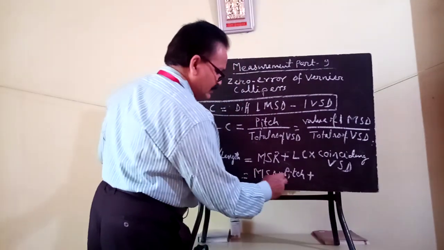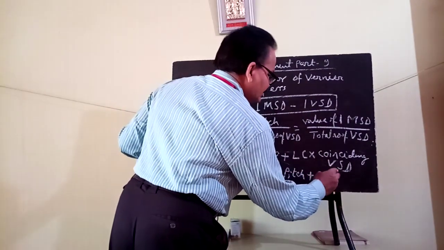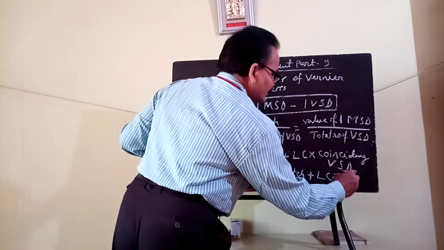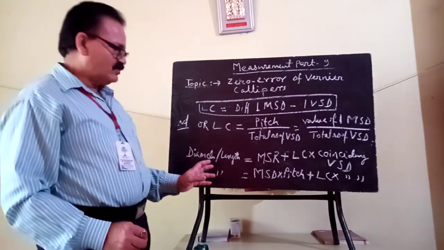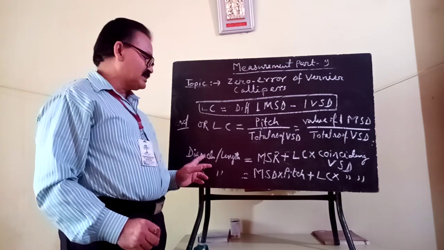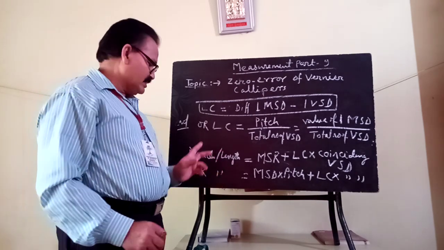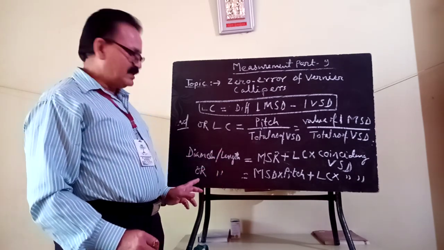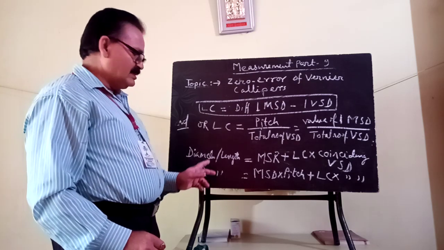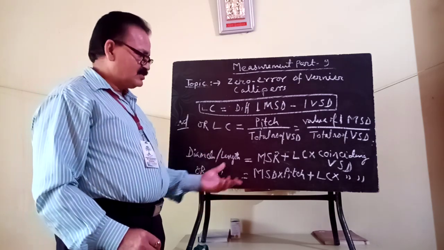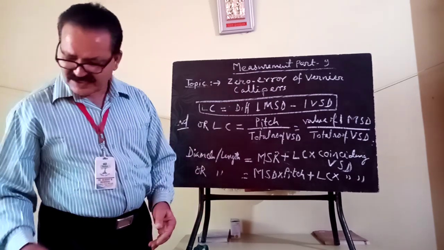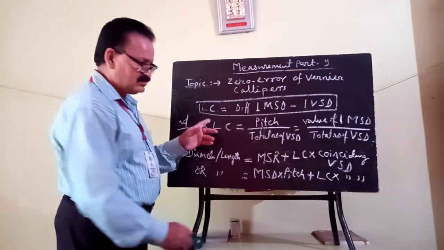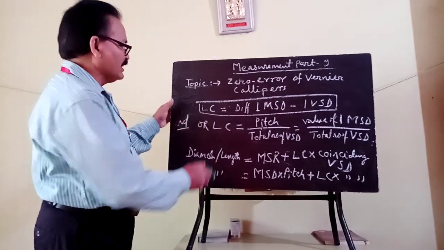So main scale division into pitch plus least count into coinciding vernier scale division. In this way, you can find out the diameter of an object, the length of an object, the depth of a cylinder, or the thickness of an object. So you got it, this is the recap.